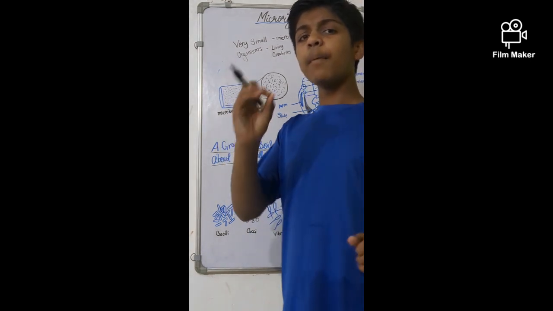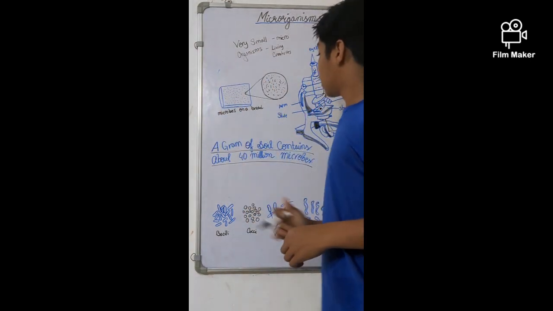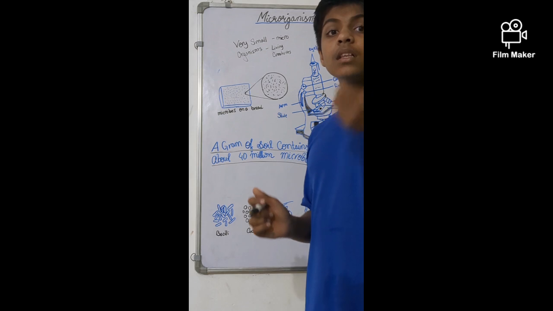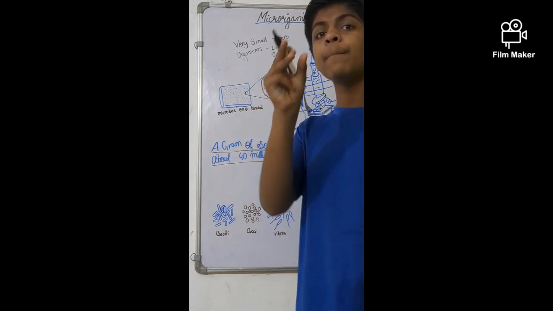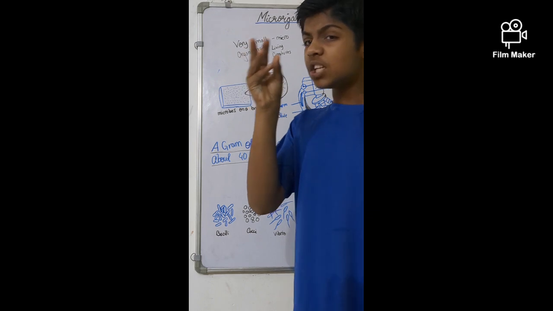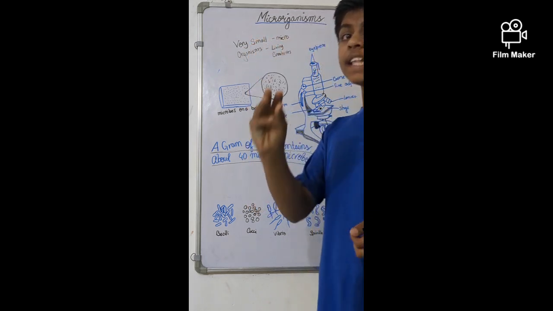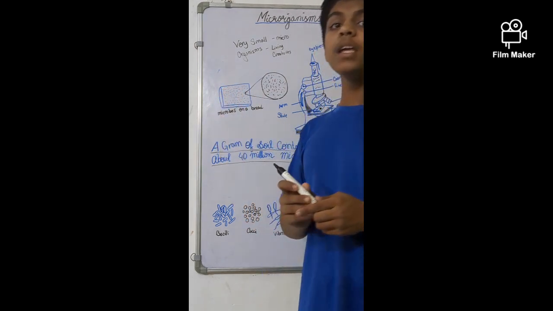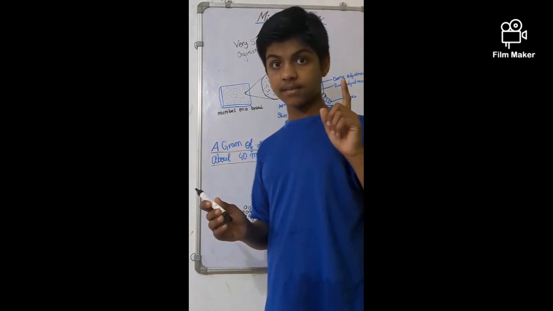So there are about 40 million microorganisms or microbes present in just 1 gram of soil. Just a little bit of soil contains 40 million, and they cannot be viewed by our naked eyes.